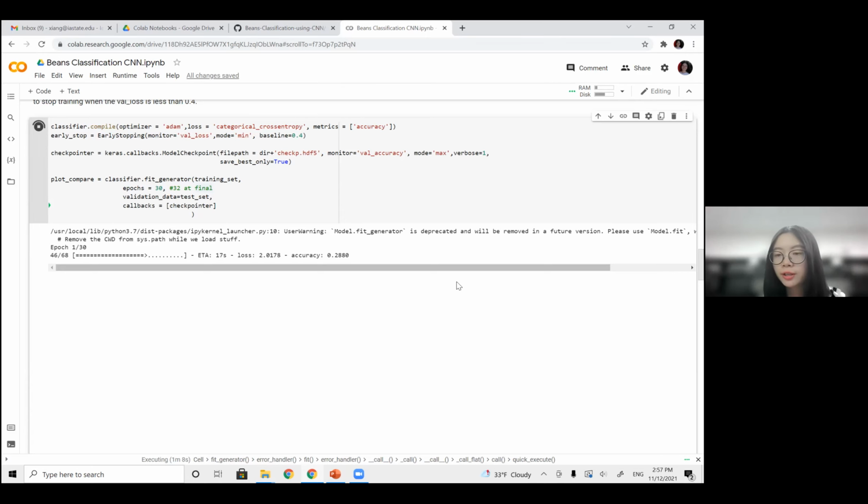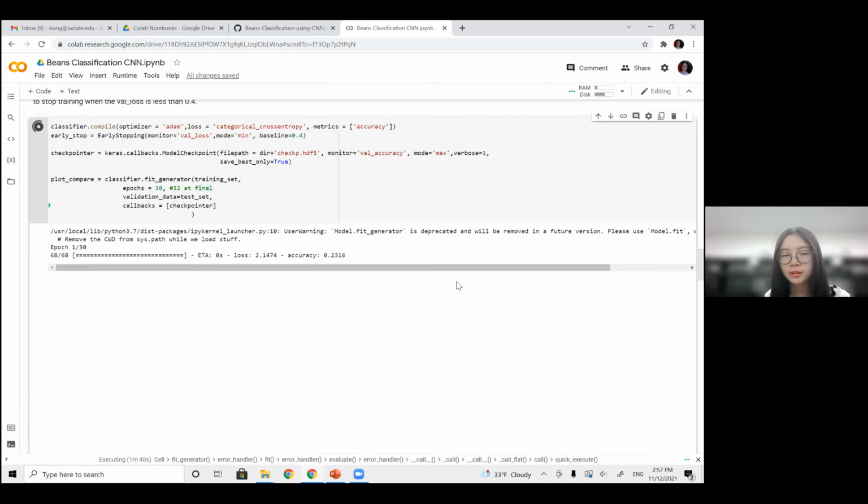I saw a question in the chat box: how to decide how many convolutional layers you need to get a satisfactory classification accuracy. This is a very good point, and I will have a discussion about this later. Actually, there's no golden rule to decide how many convolutional layers and what kind of filter size and hyperparameters we are going to use for our CNN model.